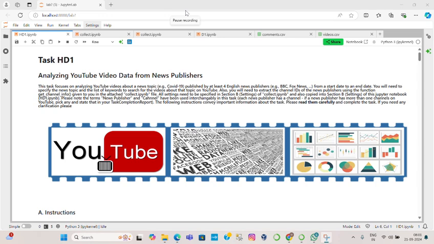In this video I am going to cover my task HD1 for the data science analysis, in which we are going to analyze YouTube video data from the news publishers. We are going to focus on analyzing YouTube videos about the news topic COVID-19 published by at least four English news publishers, for example, BBC, Fox News, and so on.